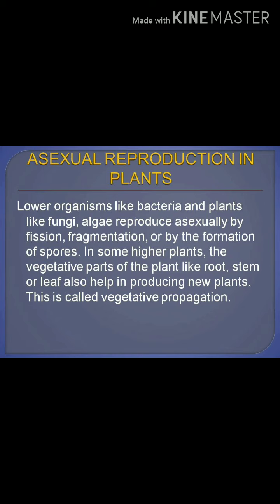Here we can see different types of asexual reproduction. It may be fission, fragmentation, spore formation, etc. Not only these methods, some parts of the plant are also able to produce a new plant. That is called vegetative propagation.